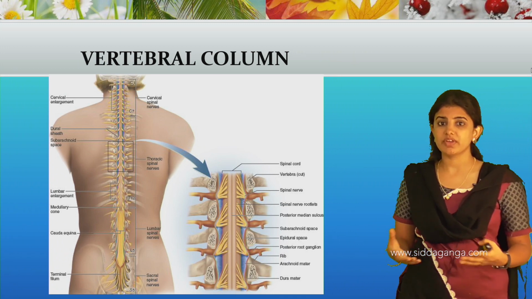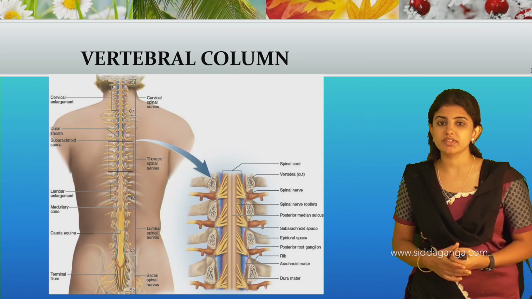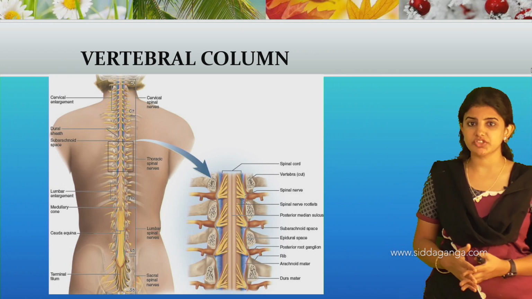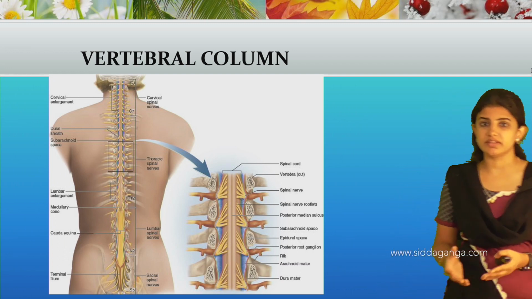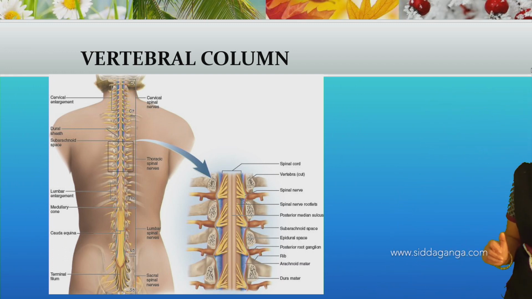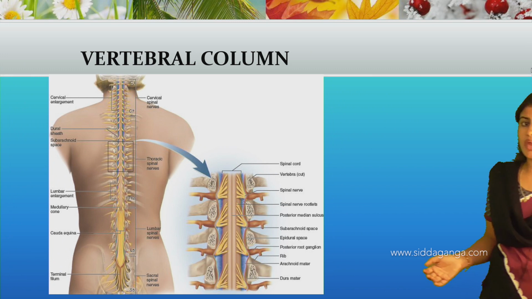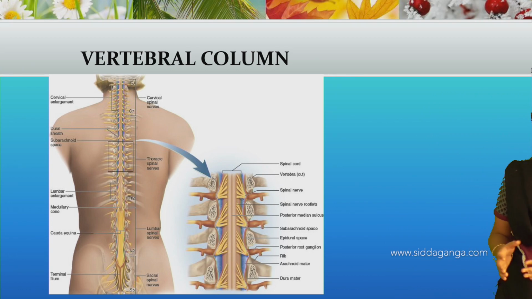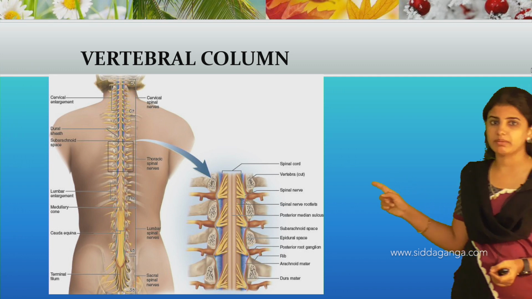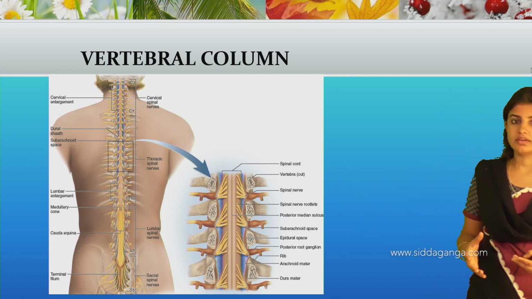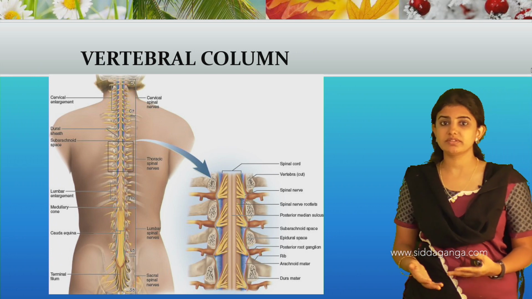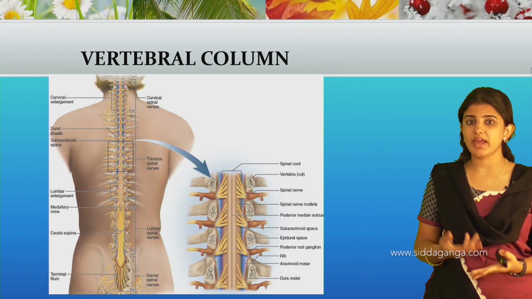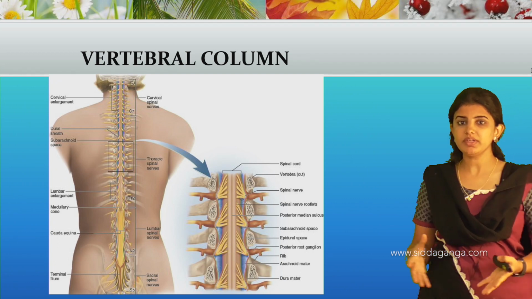Usually the backbone consists of 33 irregular bones, and these bones extend from the back of the backbone to the front of the chest bone. The bones of the backbone are irregular in shape, and they protect the internal organs like the heart, lungs, kidney, and stomach region. They protect the soft internal organs.